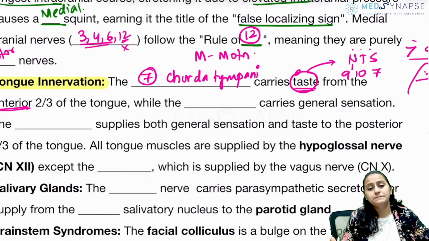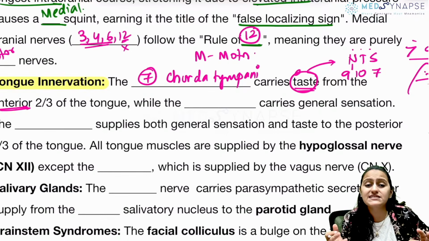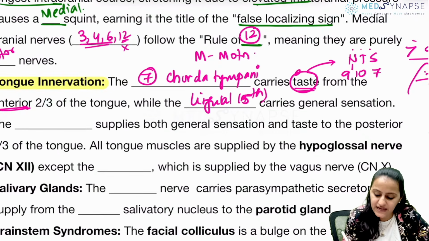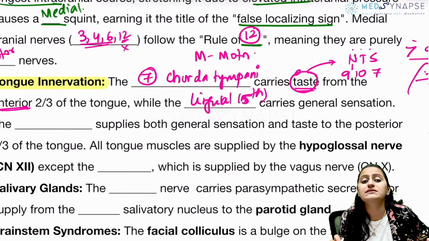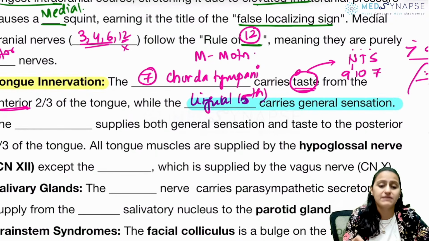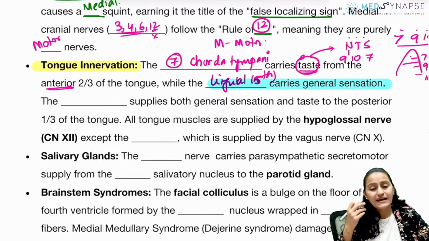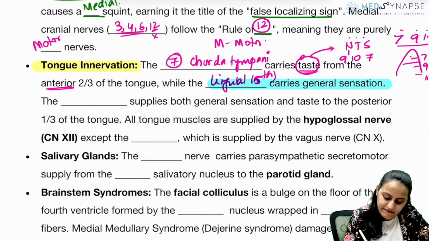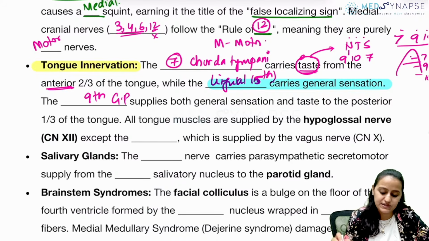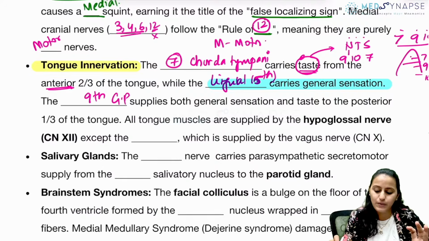And what nerve carries the general sensation from the anterior two-thirds? It is the lingual nerve, which is a branch of the fifth cranial nerve. The trigeminal lingual carries the general sensation. Very, very important. Frequently asked. And in the posterior one third, remember after 7 comes the 9. It is the glossopharyngeal nerve, which has both the general sensation and taste from the posterior one third.